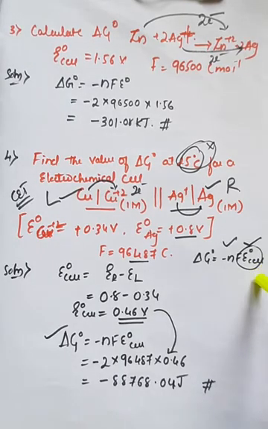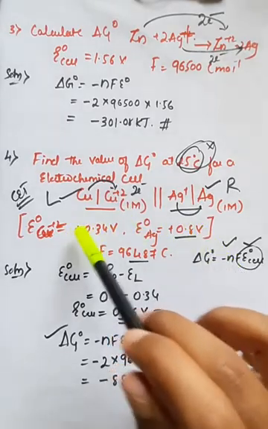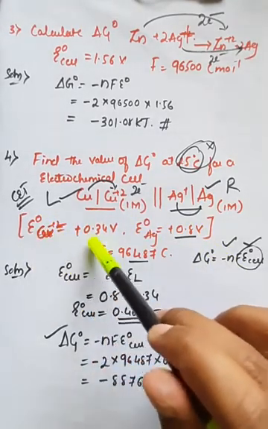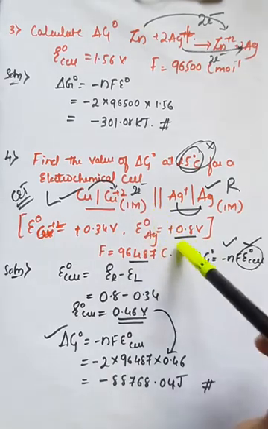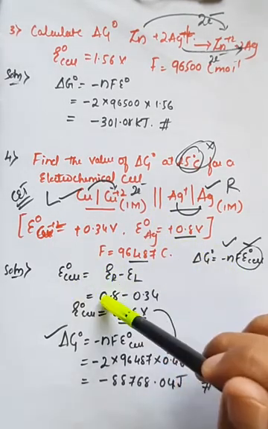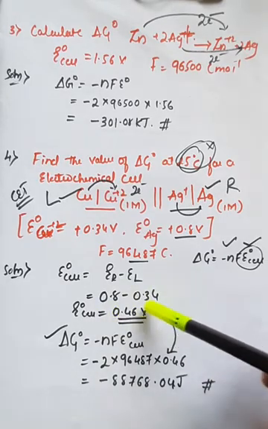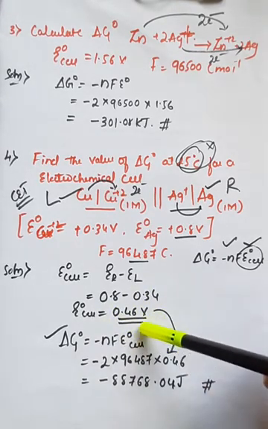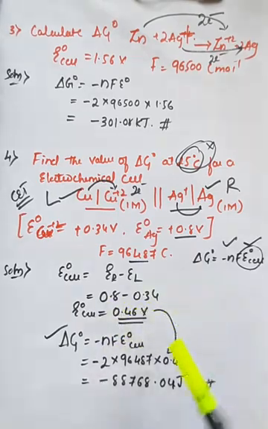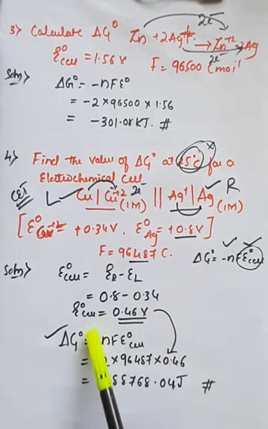First we have to calculate the E naught of the cell by subtracting right electrode minus left electrode. Here E naught of copper they have given 0.34 volt and E naught of silver 0.8 volt. E naught of the cell is equal to E right minus E left, that is 0.8 minus 0.34, so E naught of the cell is 0.46. Then we go for the actual formula, delta G naught is equal to minus nF into E naught of the cell. If you substitute the values, minus 2 into Faraday value into the calculated E naught of the cell, you will get minus 88,768.04 joules, right?